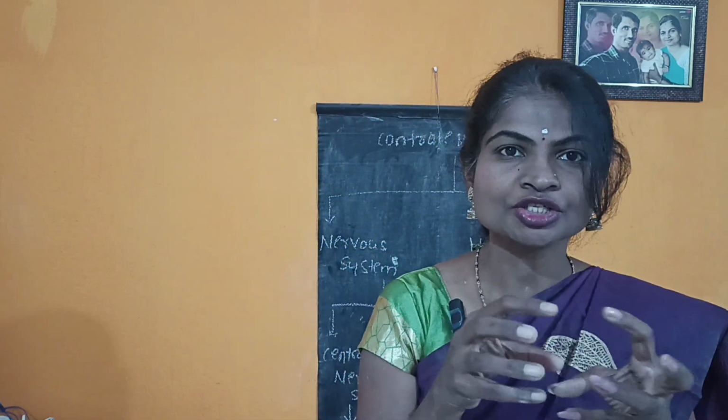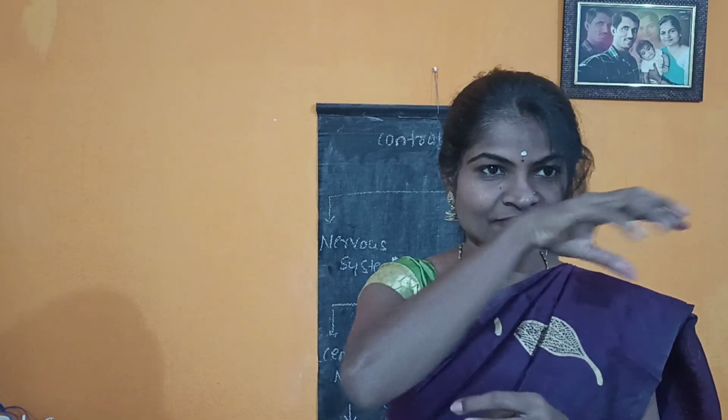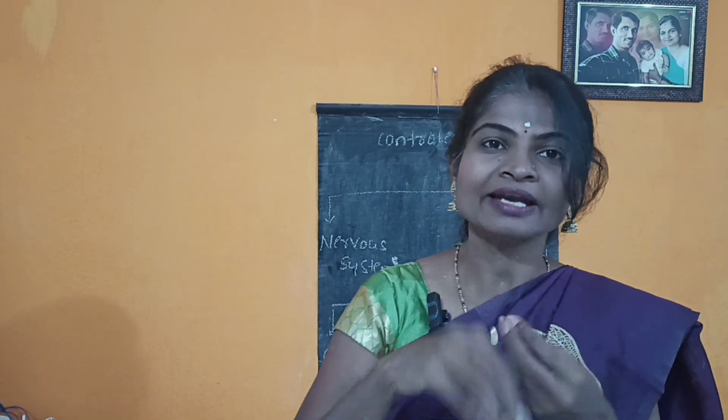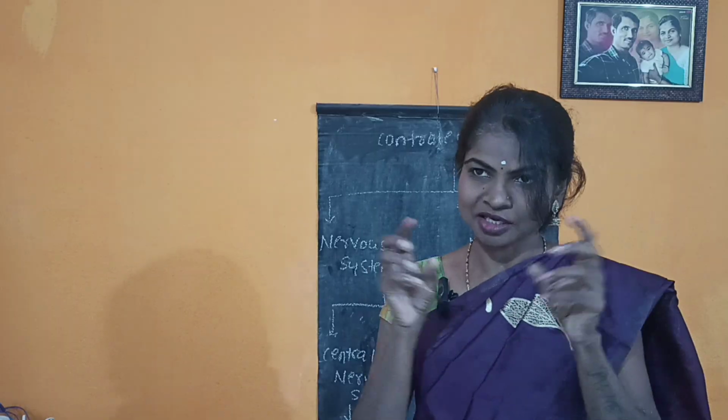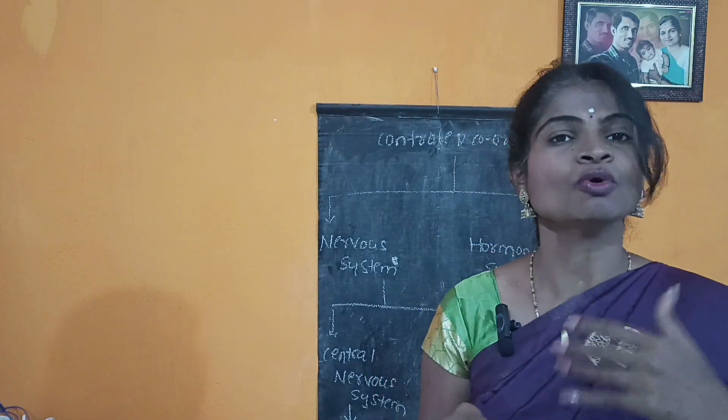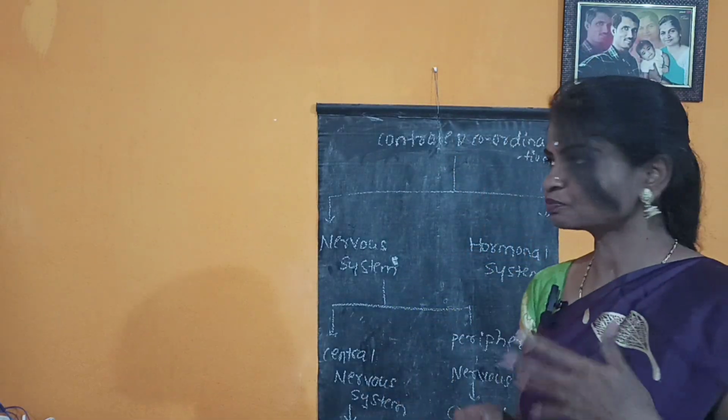So shall we give the definition of coordination? Coordination is nothing but a synchronization of different parts of the body. The different parts of the body are syncing, and after that they help to process that activity. Synchronization of different parts of the body to perform some activities. This is called coordination.